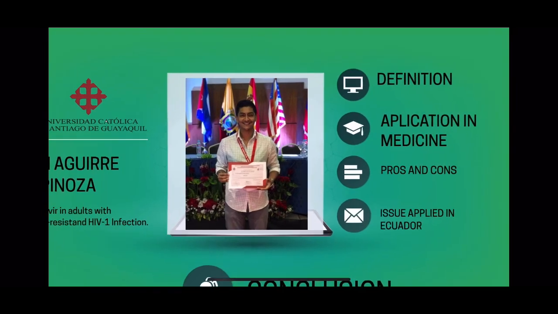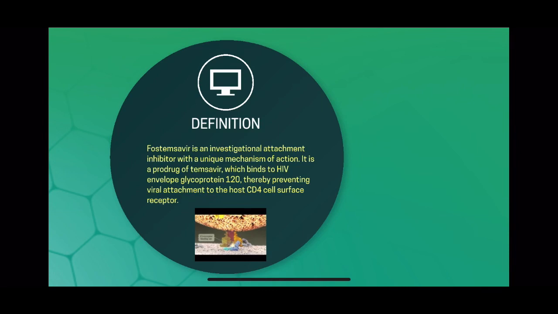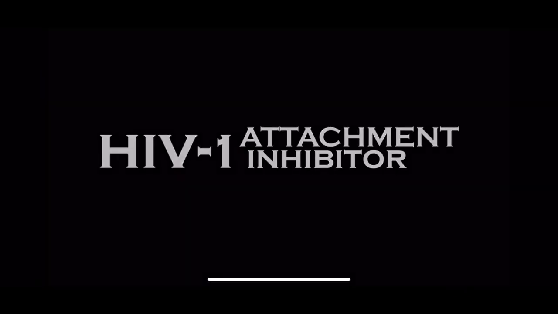Resistant HIV-1. The definition of fostemsavir is an investigational attachment inhibitor with a unique mechanism of action. It is a prodrug of temsavir, which binds to HIV. Inhibitor. Proposed mechanism of action.